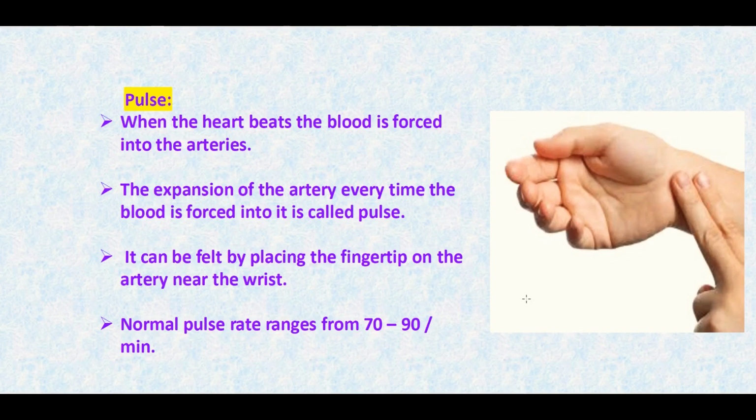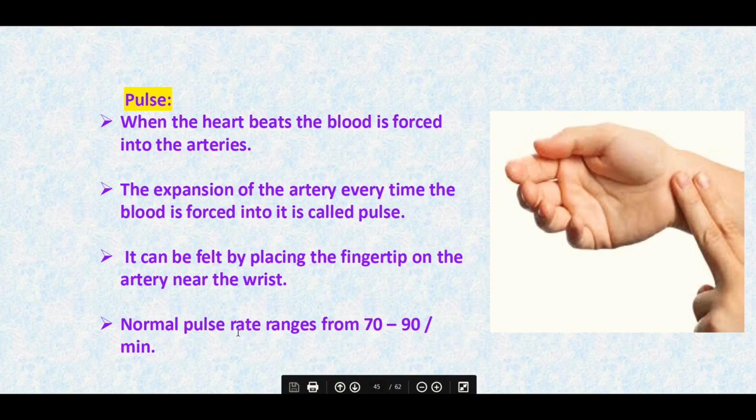Next we have pulse. So what is pulse? When the heart beats, blood is forced into the arteries, and this is sensed as pulse. The expansion of the artery every time blood is forced into it is called pulse. It can be felt by placing a fingertip on the artery near the wrist.